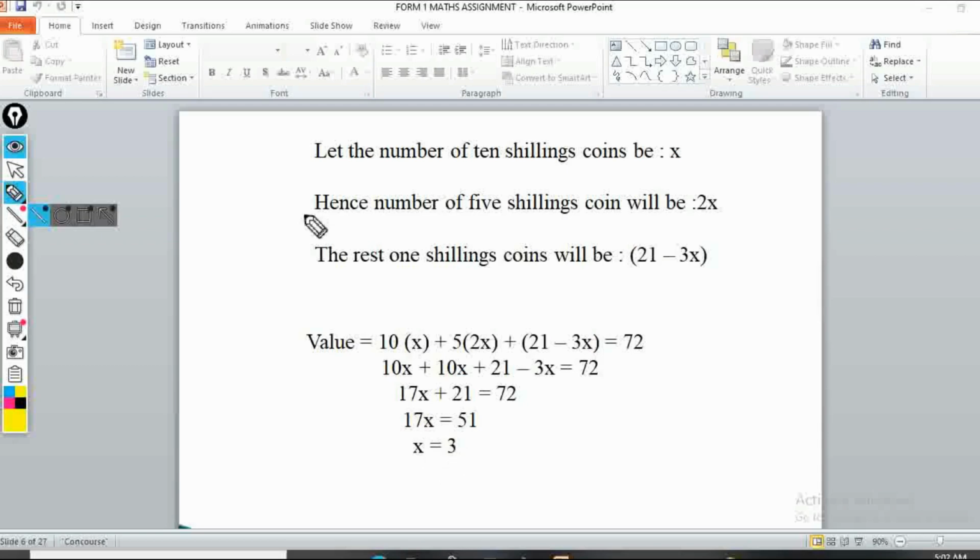Therefore, it means that the number of 10 shillings coins is 3. So we have 3 10 shillings coins.